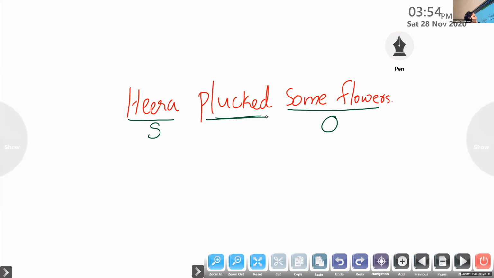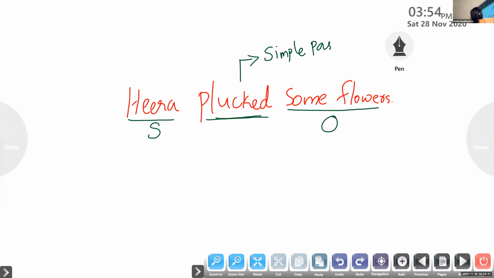It is plucked. So tell me the tense form of the sentence. Present? Plucked. It is over. The action is completed. Simple past. Excellent. The sentence is an example for simple past.